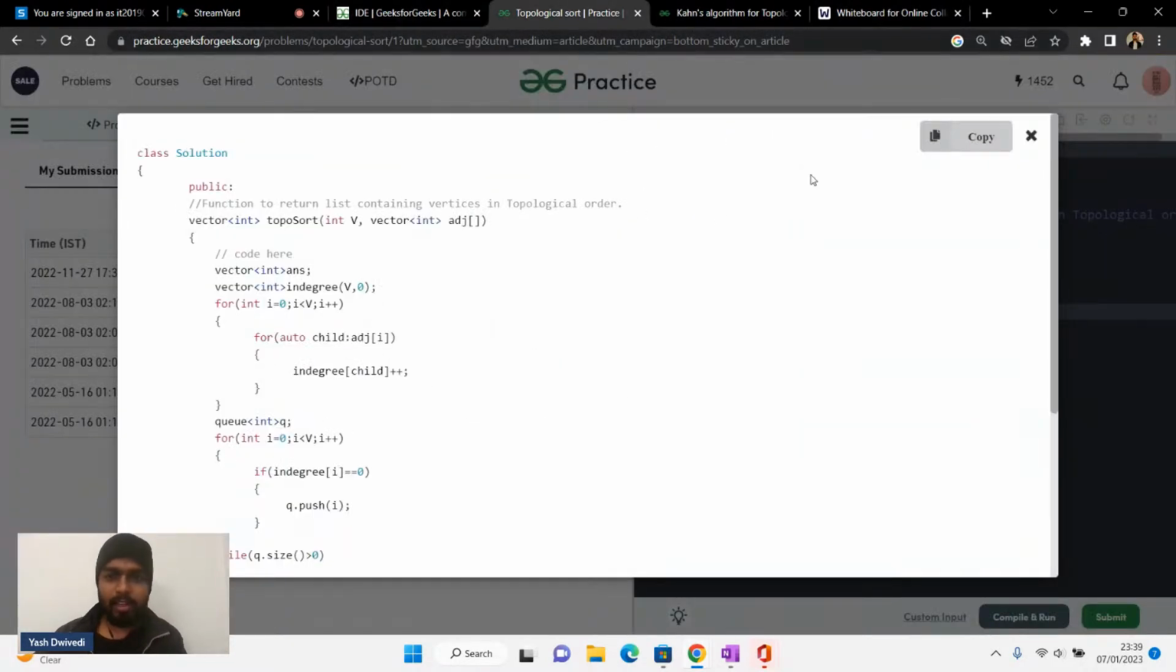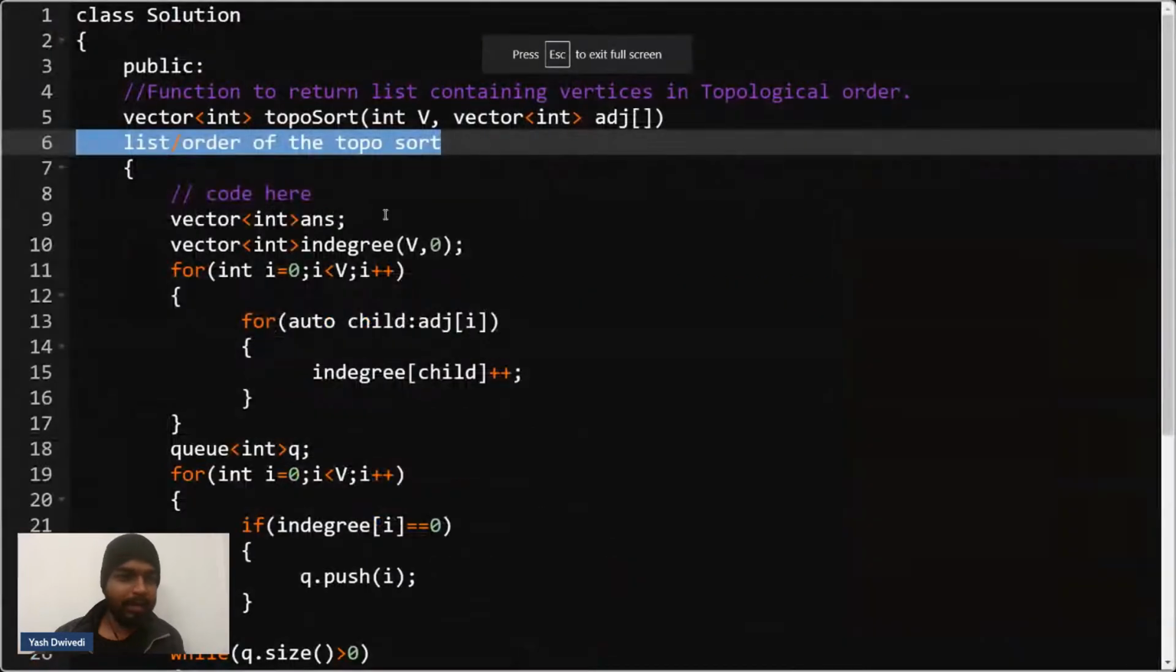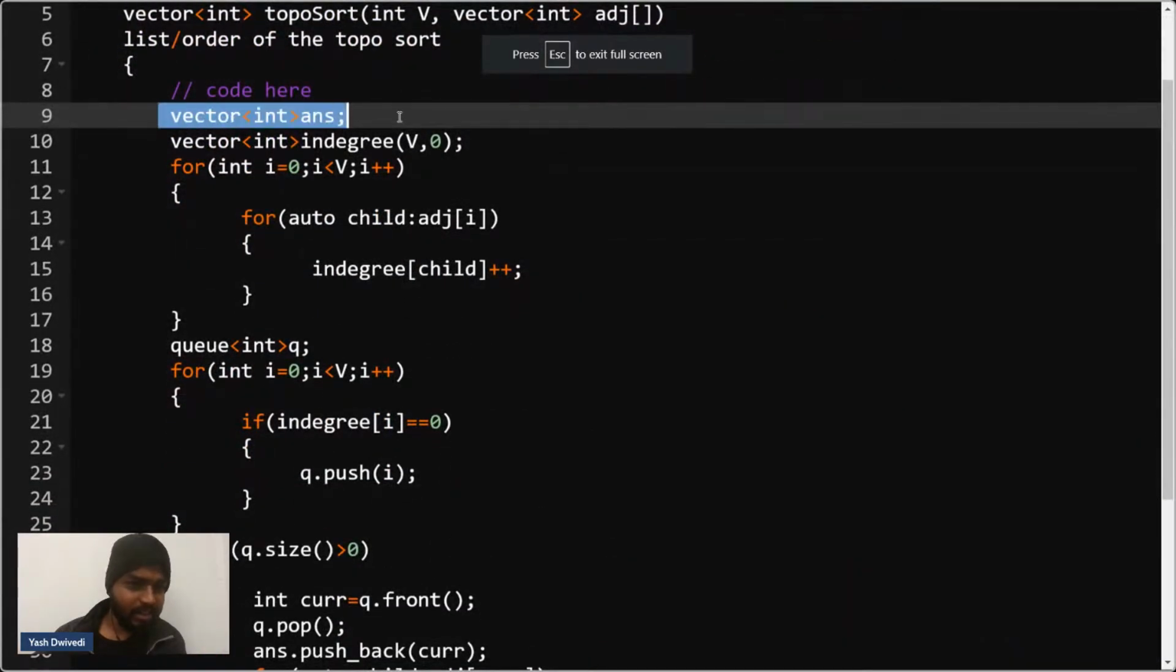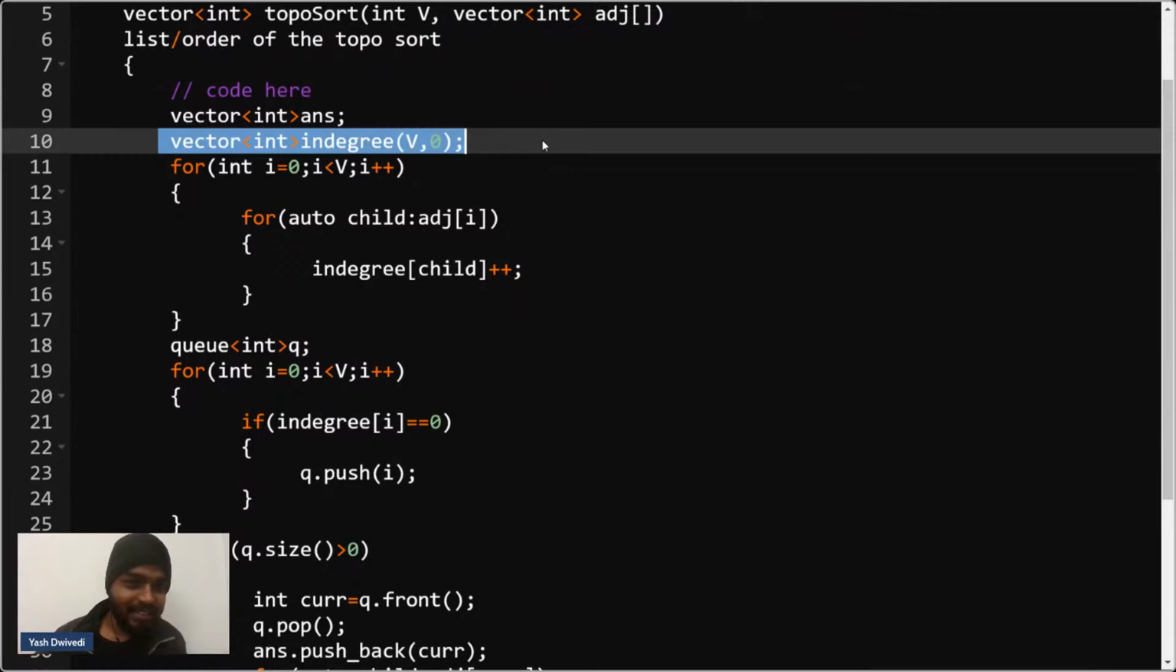So see what I've done. Let me show you the code part here. I'm having a list that will store the final answer. Then I'm having the in degree array, and initially I'm marking everybody's in degree as 0.